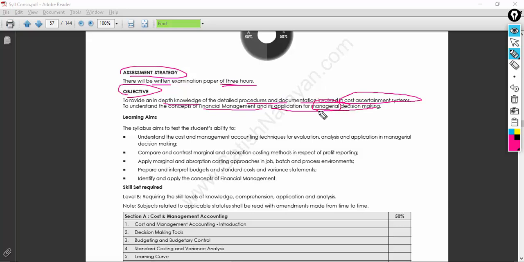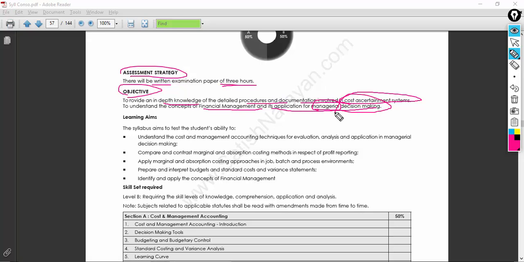Remember, as I was telling, you are a professional, you are given a managerial problem, and you need to apply your managerial skills to take a decision. So that is the importance of this subject.